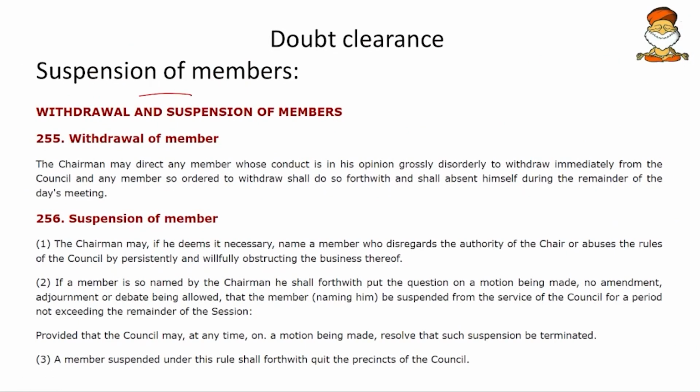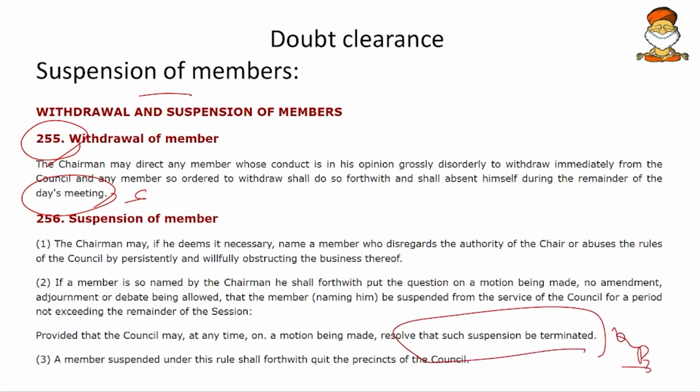Then come to next, the suspension of members. Yes, it was true that as per rule 255, once suspended, it is only for that day's meeting. The next day, the MP can attend the meeting, and if an MP is suspended, that suspension can be terminated with another motion. So both are correct as you have suggested.